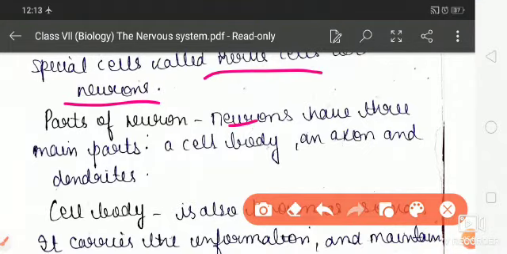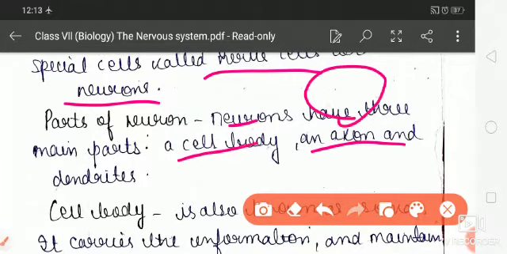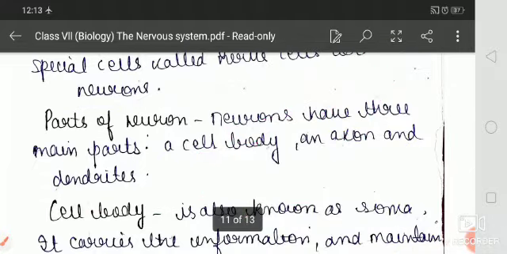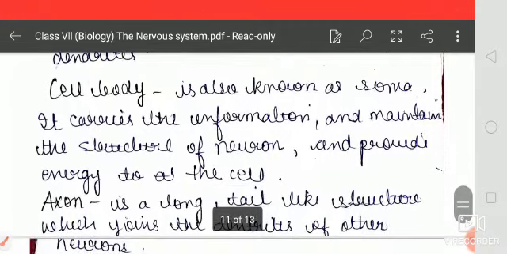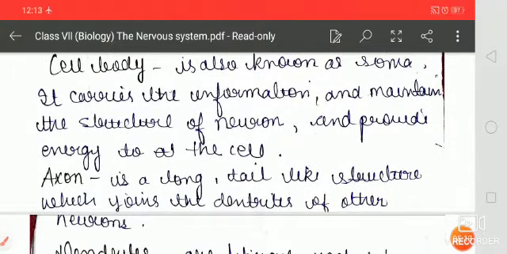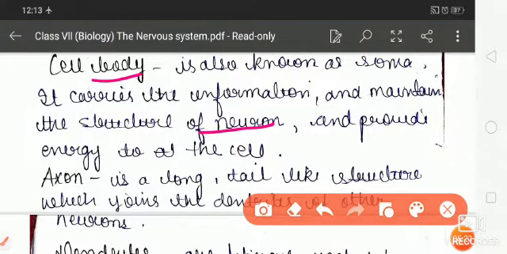And the parts of a neuron are the axon, cell body, and dendrites, and the nucleus is found there. The cell body is also known as soma. It carries the information and maintains the structure of the neuron. This is the function of the cell body, and it provides energy to the cell.